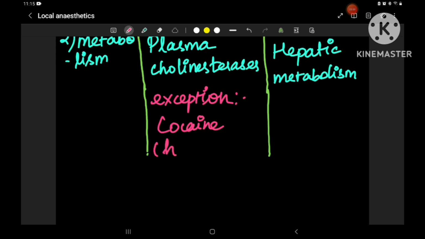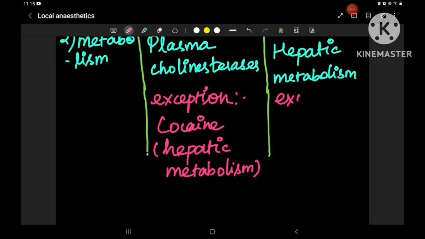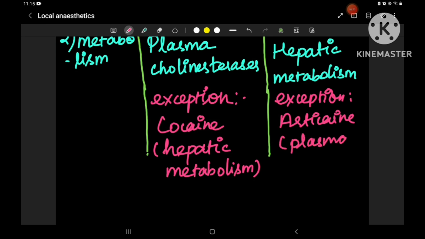Cocaine undergoes hepatic metabolism, whereas the exception among amino amides is articaine. Articaine undergoes plasma cholinesterase metabolism. It is metabolized by plasma cholinesterase. It's just the reverse.